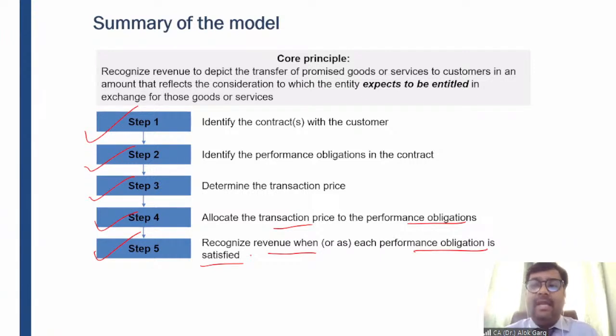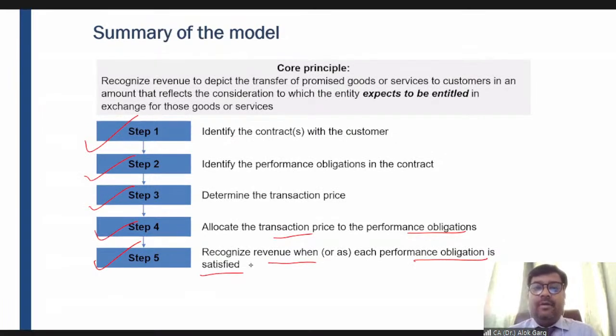For example, in our helicopter view example, we have not recognized revenue for the stabilizer, installation, and maintenance service in financial year 2021. The amount which we have received in excess, we have recognized as a liability, as deferred revenue. And when these performance obligations were getting satisfied, we recognized revenue for those performance obligations and debited deferred revenue. Clear? Great.